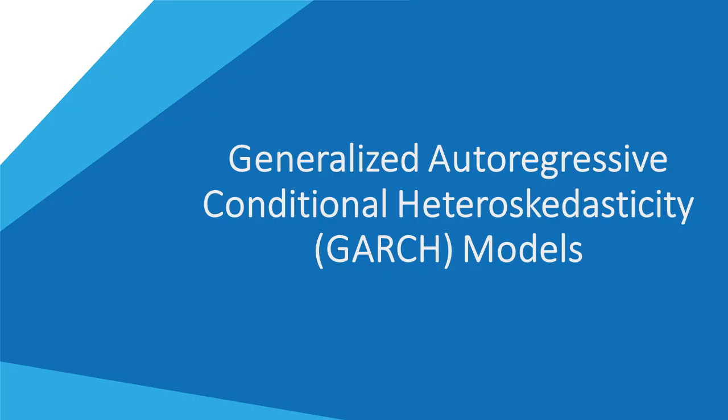What's step two? Step two, test the residuals. Take those residuals from your best-fitting mean model, square them, and apply the LM test we just discussed. Check formally for ARCH effects. If the LM test is insignificant, you stop. Your work is done. The mean model is sufficient. The variance appears constant. But if the test is significant, then you proceed to step three.